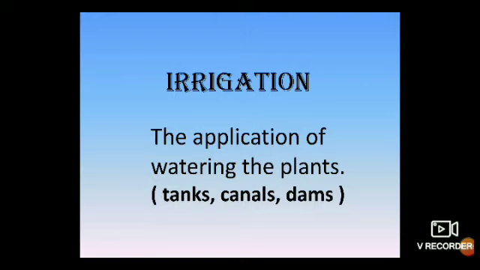Irrigation generally means watering the plants. I'll spell it, kindly repeat after me. IRRIGATION. Irrigation means watering the plants.